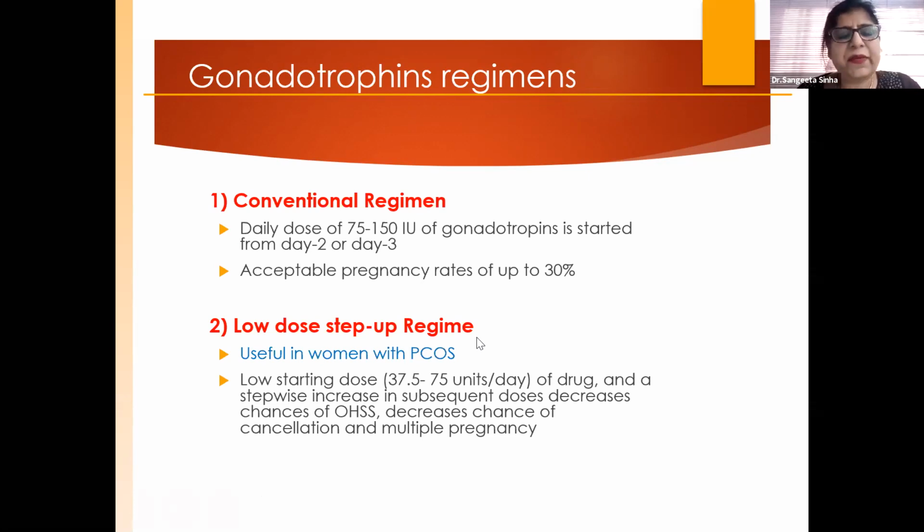The low dose step-up regime is normally very effective in patients with polycystic ovary. Look, we are in the era of pregnancy, whether or not it happens, there should be no harm to the patient. This should be the first rule when we are starting infertility practice. We just want an OHSS free clinic. That's why the latest protocols came.